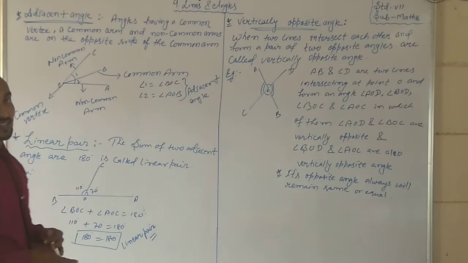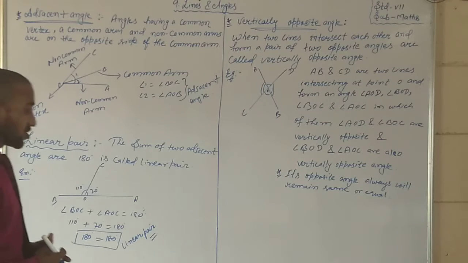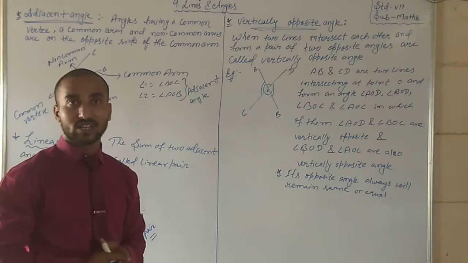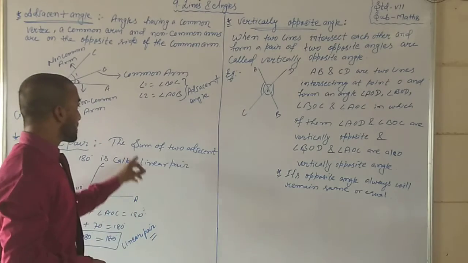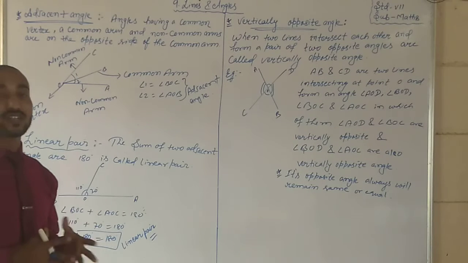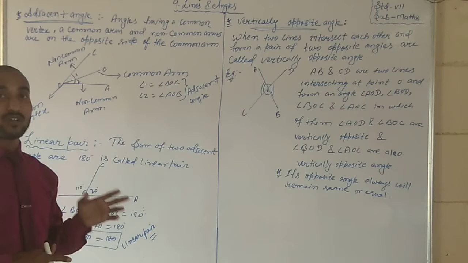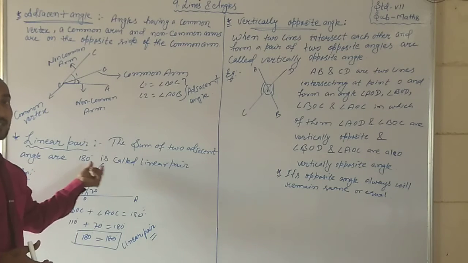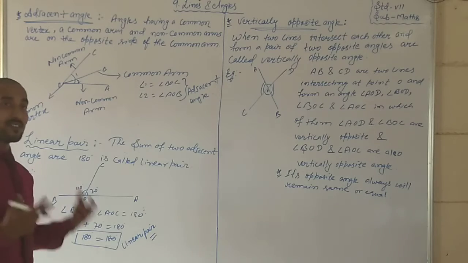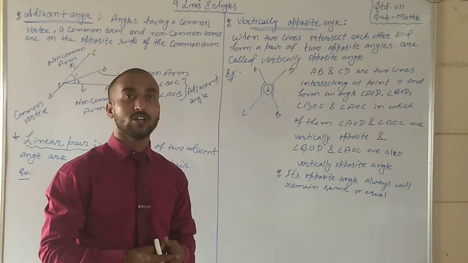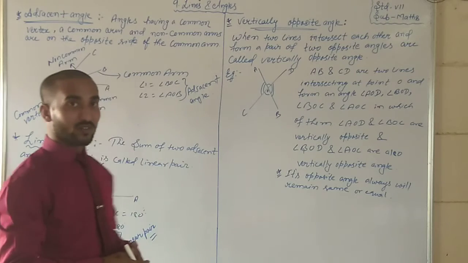Both are adjacent angles. But now we will learn about the linear pair. What is a linear pair? Linear pair means 180 degrees. The sum of two adjacent angles being 180 degrees is called a linear pair. Where a linear pair occurs, the angles are adjacent as well as their sum is equal to 180 degrees. Are you getting my point?